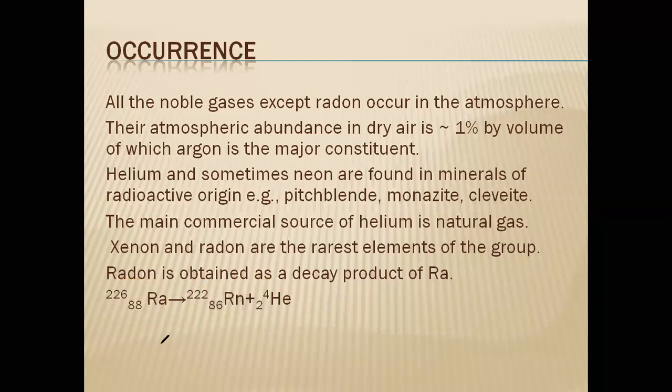Name the element that gives two noble gases. I repeat, name the element that gives two noble gases. Your answer should be radium. Because radon is also a noble gas, and helium is also a noble gas. We call it an alpha particle also, if you remember this.